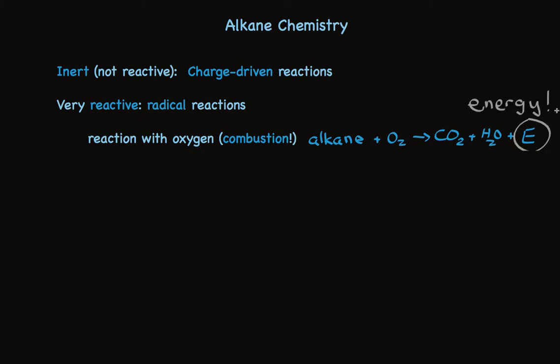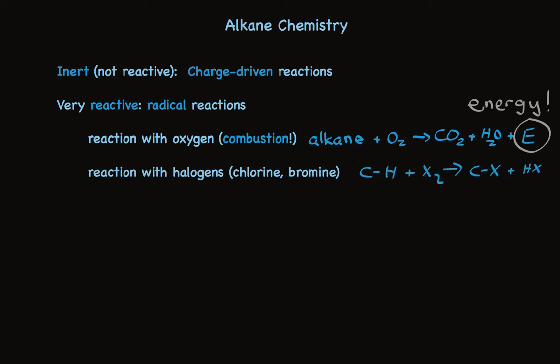A second radical reaction that's important is reaction with halogens. The two halogens that are important for us are chlorine and bromine. And a generic example can be written like this. A hydrogen bound to carbon, someplace in the alkane molecule, is replaced by a halogen. And a byproduct is hydrogen halide.